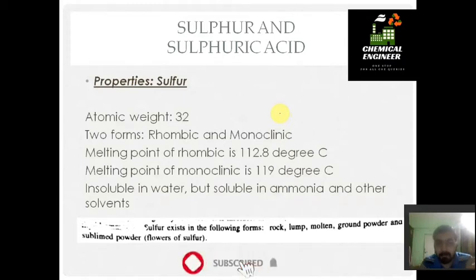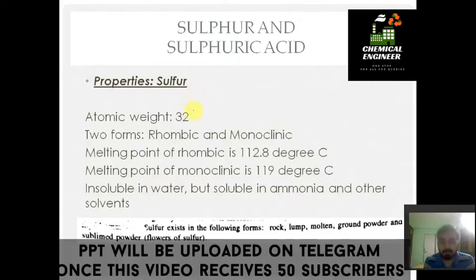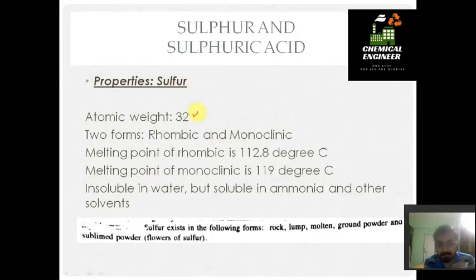So we are going to study two chemicals, that is sulfur and sulfuric acid industries. Before going to that, we should know what the properties of sulfur and sulfuric acid are. So let me tell you. Sulfur has atomic weight 32 and atomic number 16. Sulfur is available in two forms, that is rhombic and monoclinic.